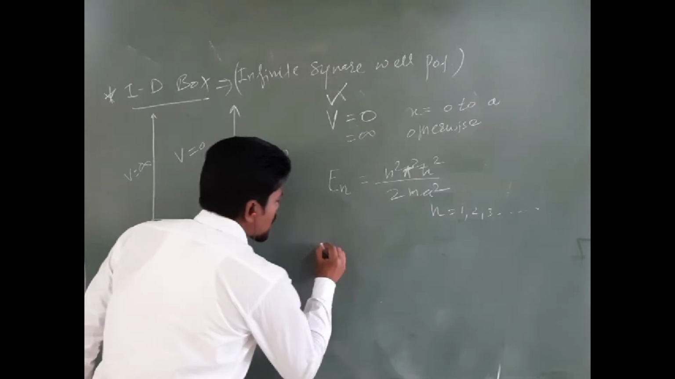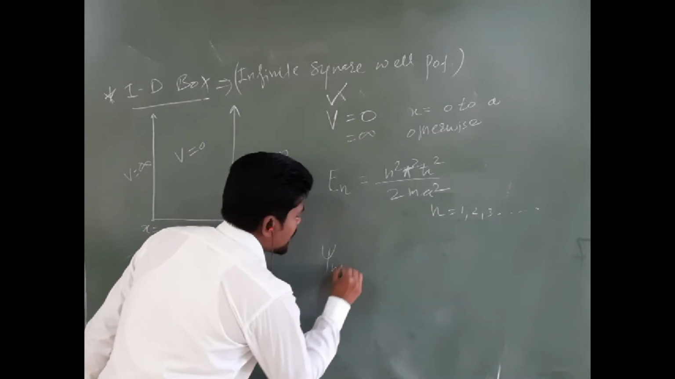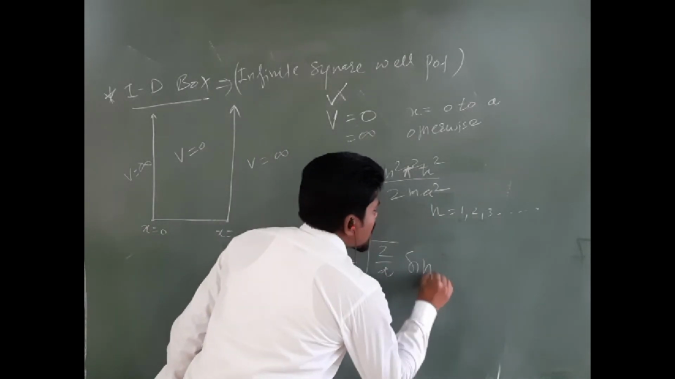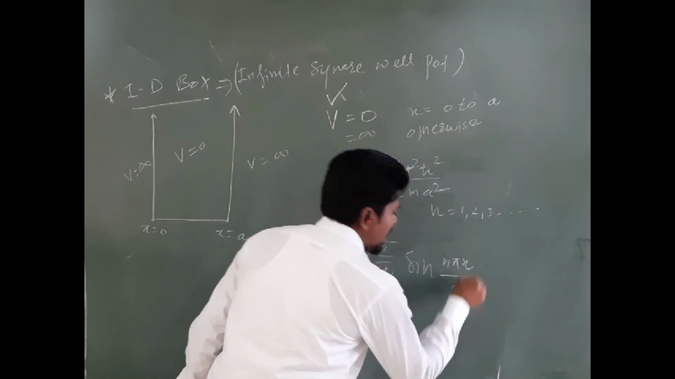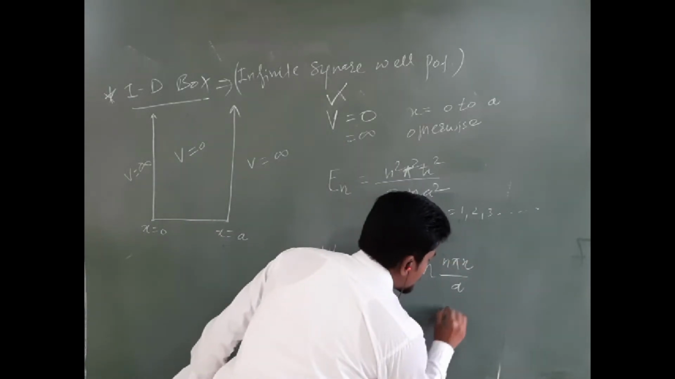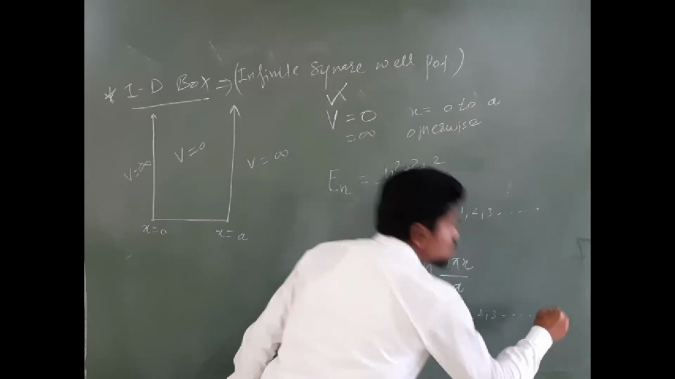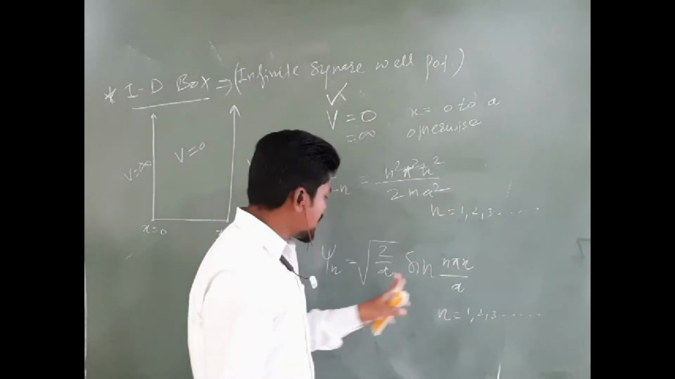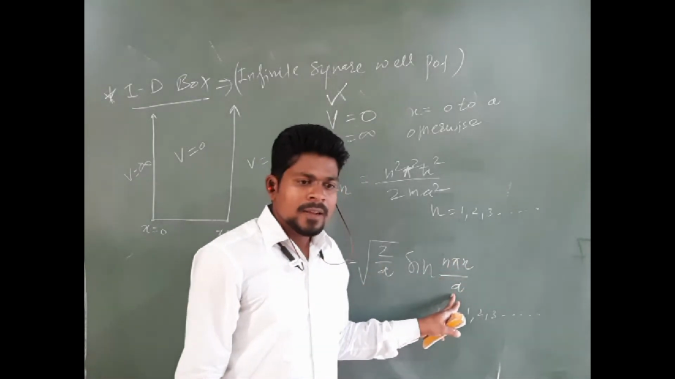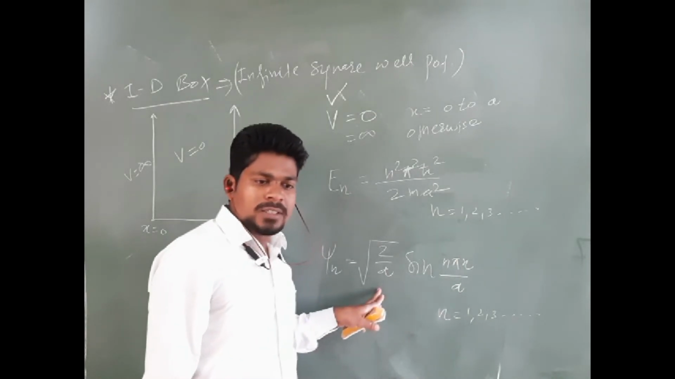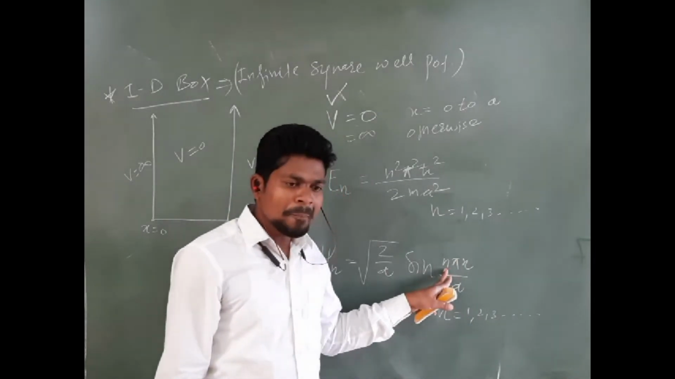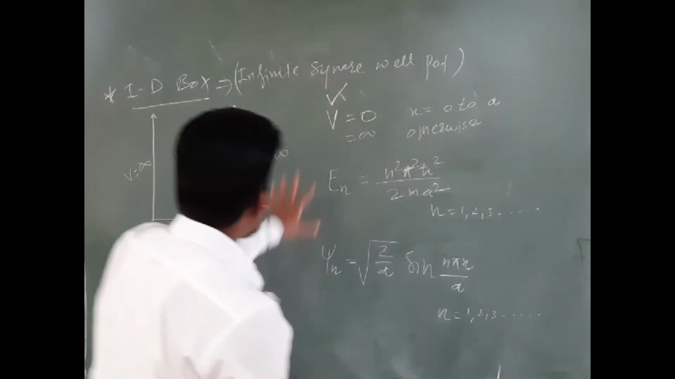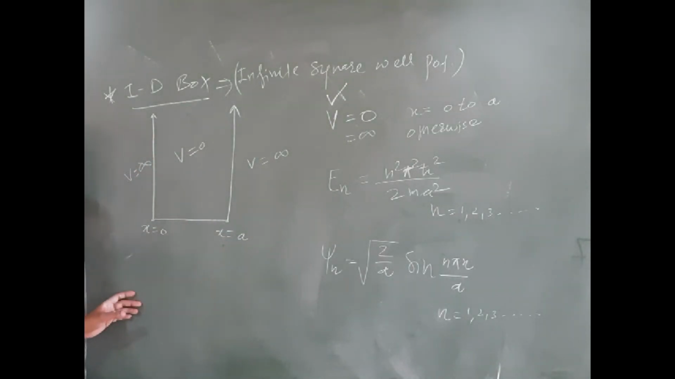We have also calculated its wave function: psi n equals root 2 by a sin of n pi x divided by a. Here also the value of n is 1, 2, 3 and so on. For n equals 1, I will get root 2 by a sin pi x by a, that is the ground state wave function. If you put n equals 2 here, you will get the first excited state wave function. So this is all about the basics of the 1D box.